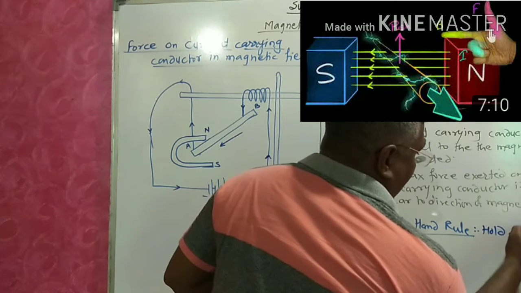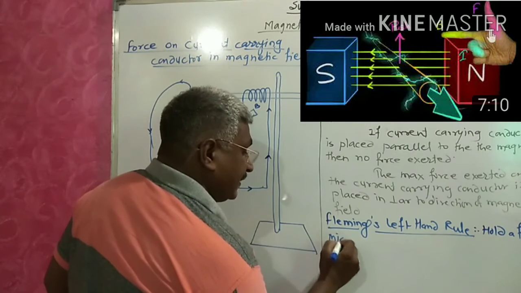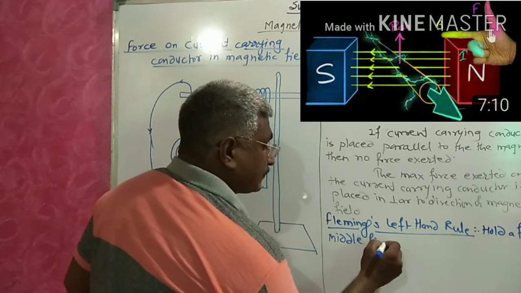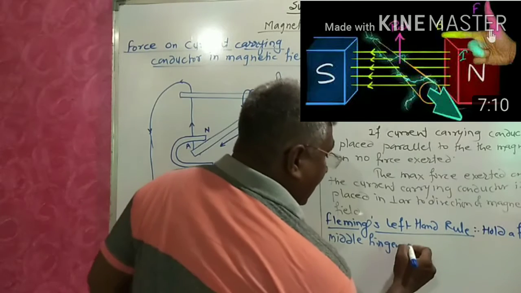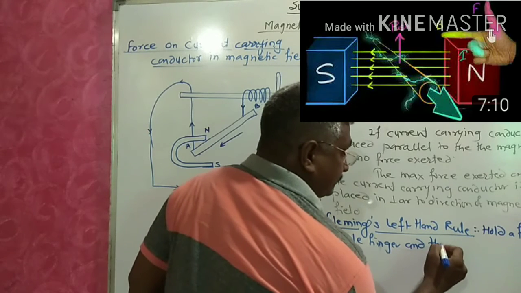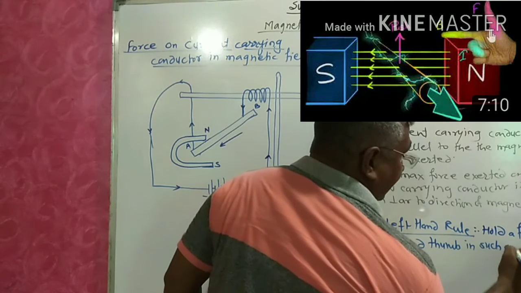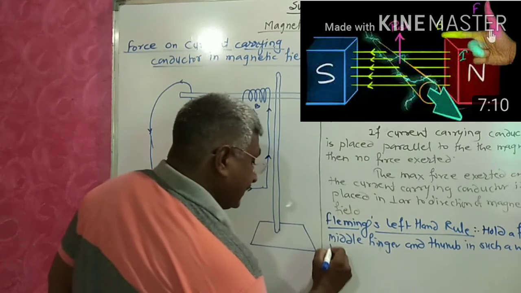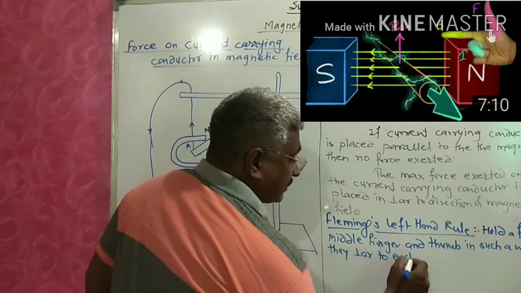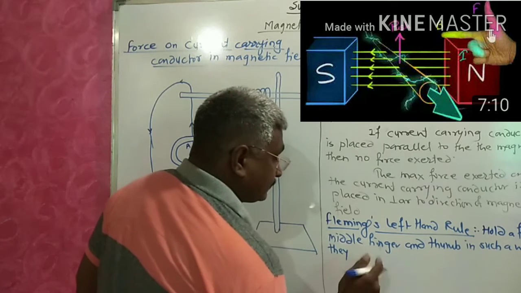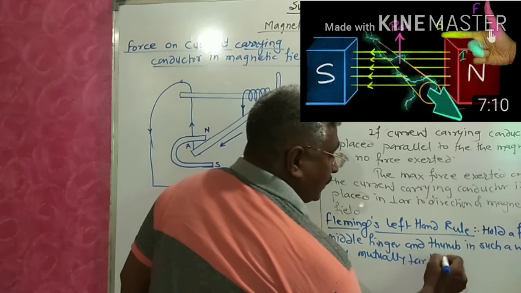Hold the forefinger, middle finger, and thumb in such a way that they are mutually perpendicular to each other.